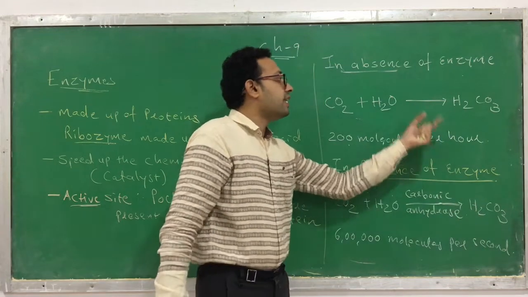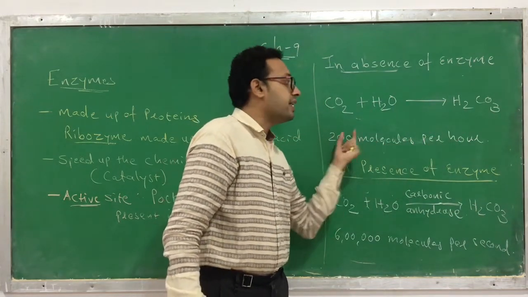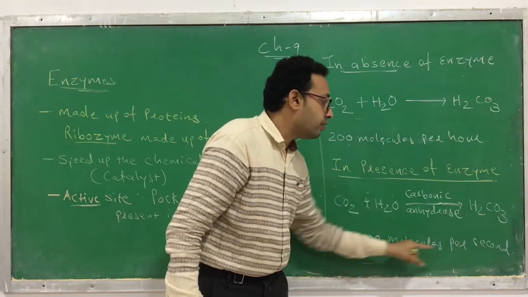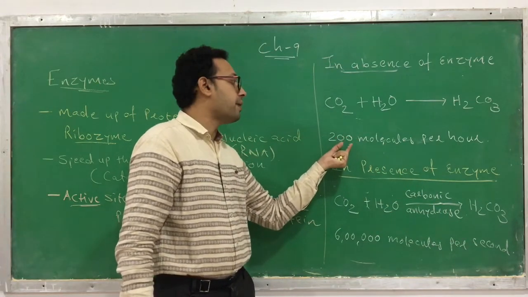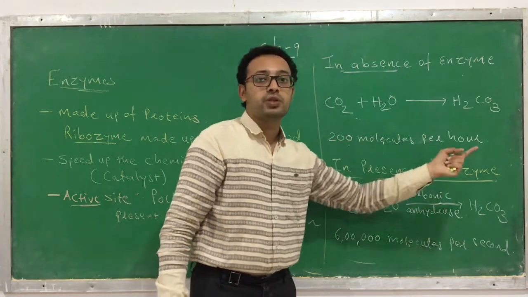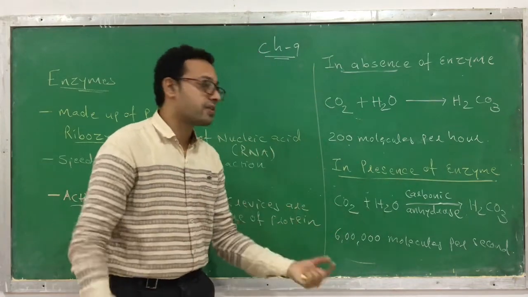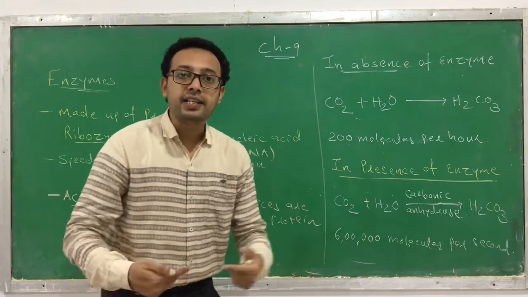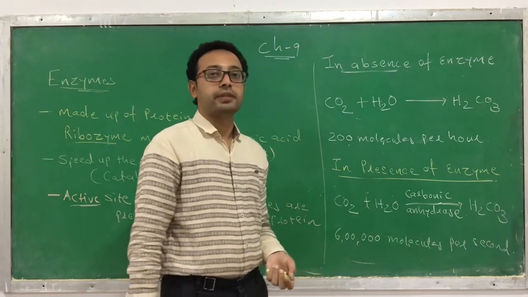But if it occurs in the absence of the enzyme, it generates just 200 molecules, and that too in a much longer time, that is, per hour. Here 6 lakh molecules are produced per second, and in the absence of the enzyme, only 200 molecules are produced in an hour. So you can see how much faster the reaction occurs in the presence of an enzyme, because it increases the speed and the rate of reactions.